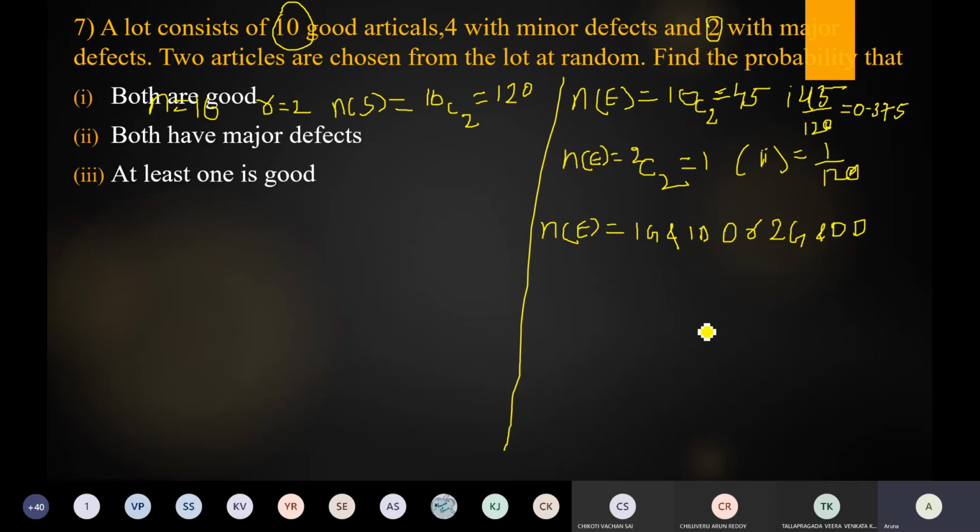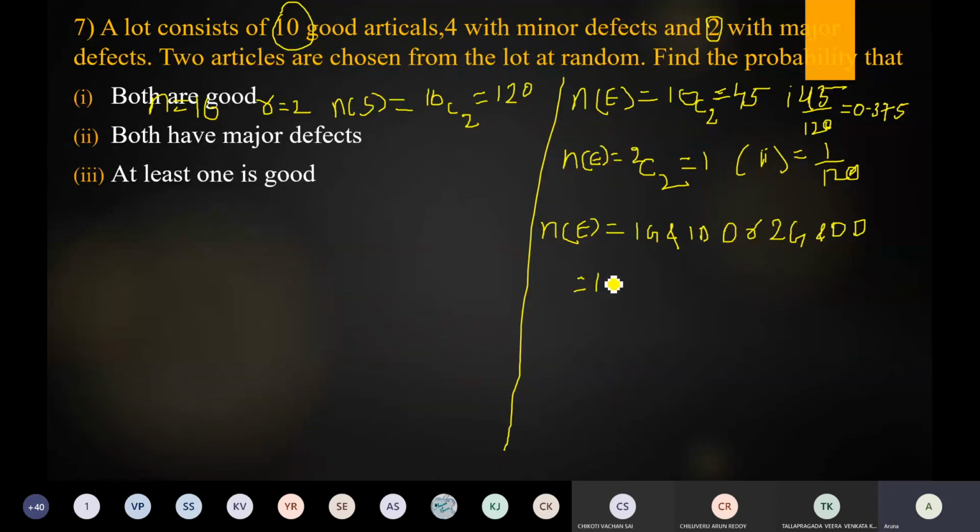So first write the favorable cases. How many favorable cases are there? To choose 2 articles, at least one is good means minimum one is good, maximum 2 good. So number of ways can be written as one is good and one is defective, or both the articles are good articles. So now here one is a good article. So how many good articles are there in total?